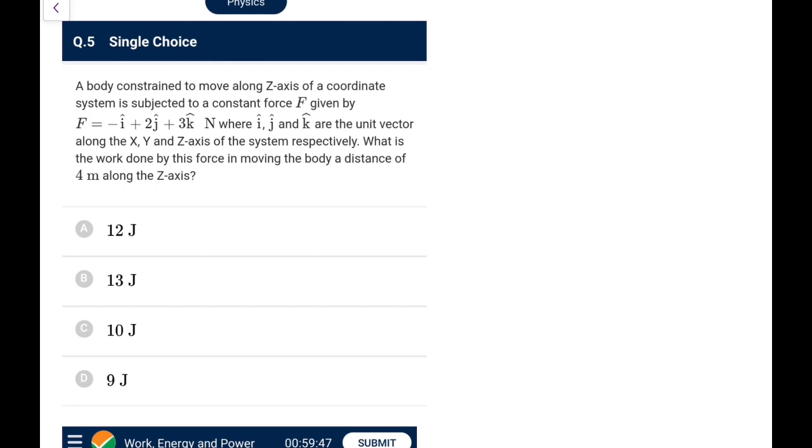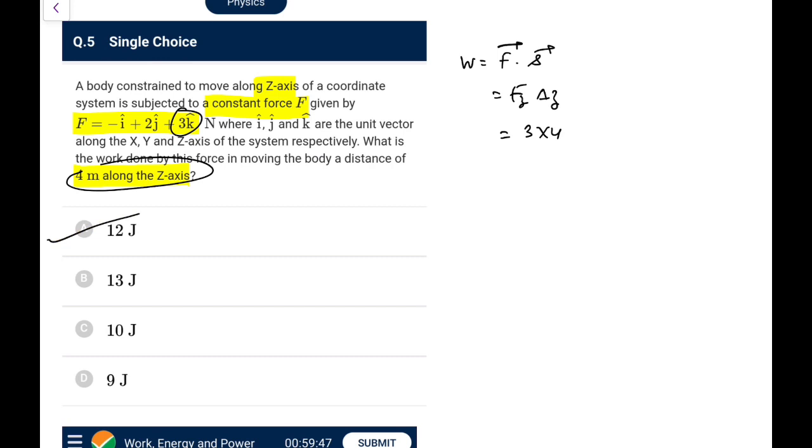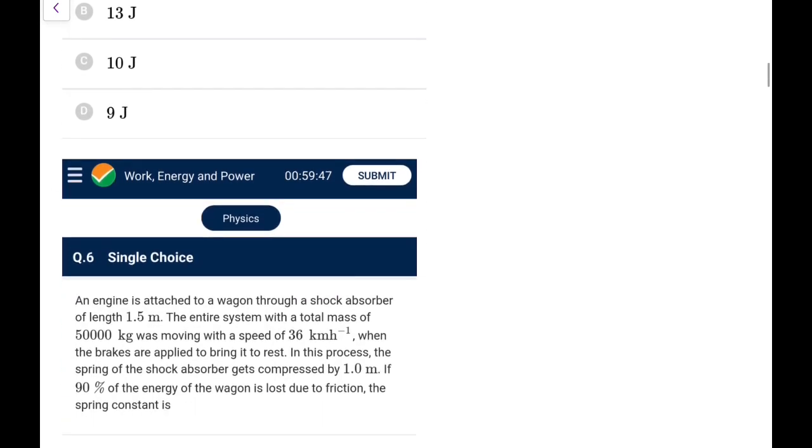Body constrained to go along the z-axis of a coordinate system is subjected to a constant force. Force is constant. What is the work done by the force in moving the body a distance of 4 meter along the z-axis? I think there's a similar question in the NCERT. Because it is going only along the z-axis, work done will be by only the z component. For a constant force, work done is F dot S. So here it would be Fz into delta Z. So that is 3 into 4, that is 12 joules. So directly go for option A.